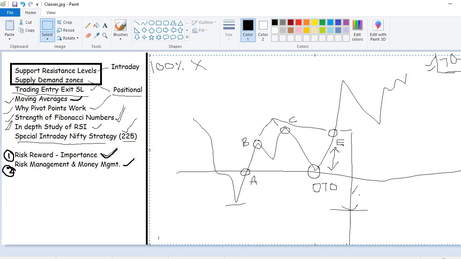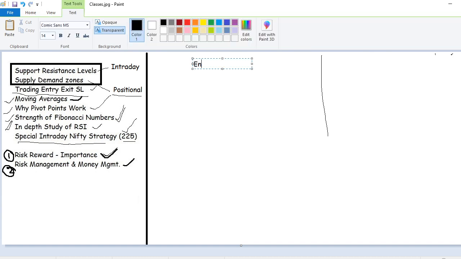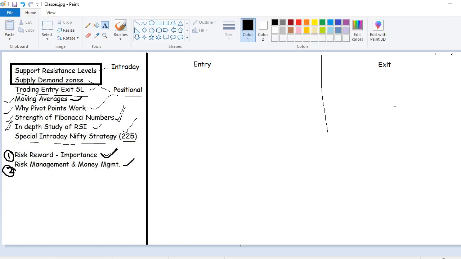So what I suggest, or what I explain every time: see, entry is more important, but at the same time your exit is also important. I have seen so many people who take a good entry but don't make a good exit. Most of the people, even sometimes me, I am also human. I make mistakes. Even now I make mistakes. So that happens.